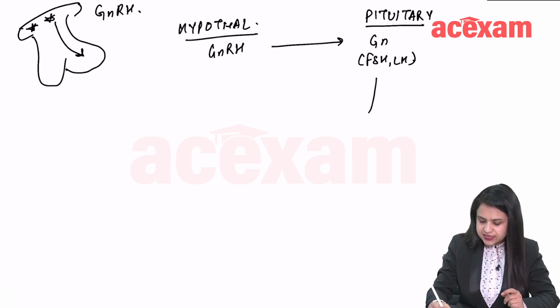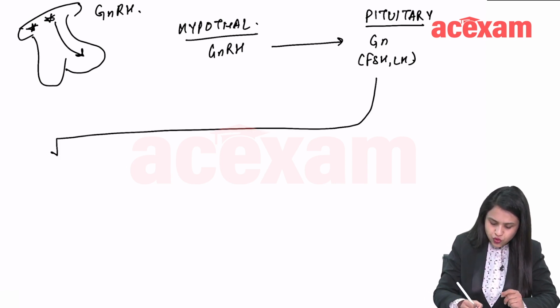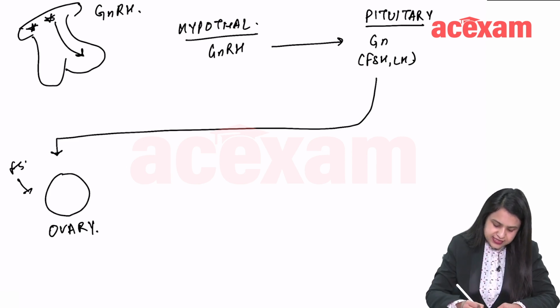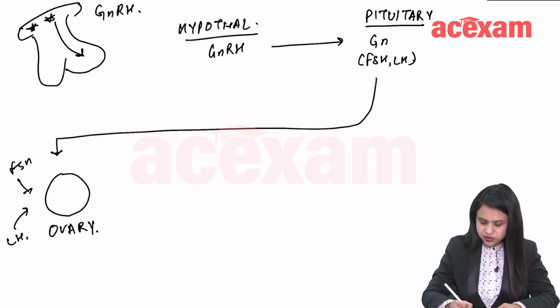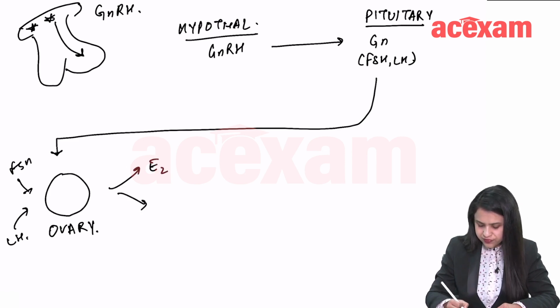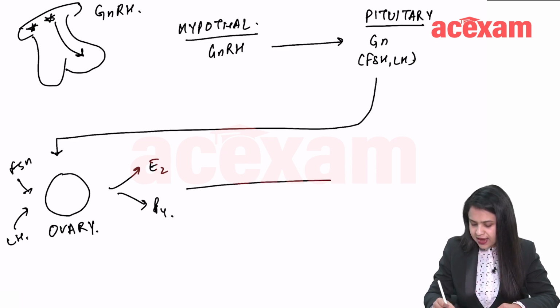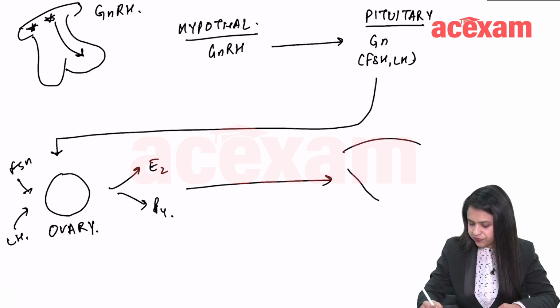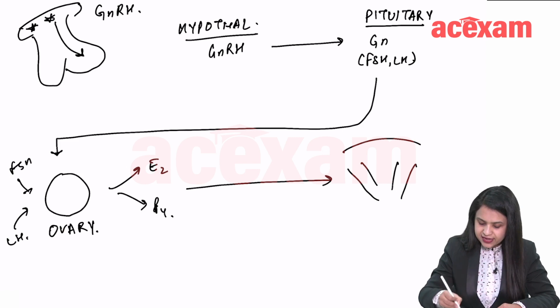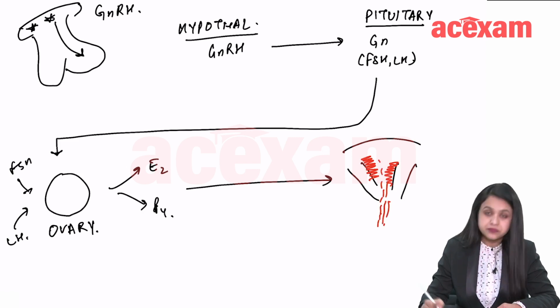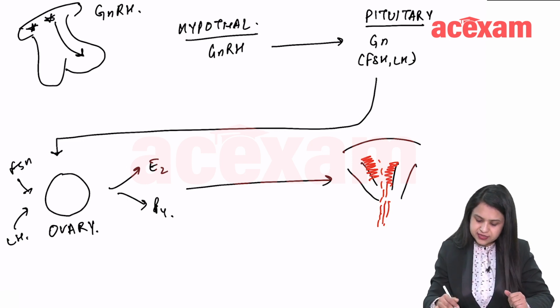This pituitary then sends signal to ovary. Ovary gets these signals to produce estrogen and progesterone, right? This estrogen and progesterone then acts on the uterus, the uterine lining, basically to cause proliferation and certain changes in the uterus so that menses can occur. Okay, so that the patient bleeds.